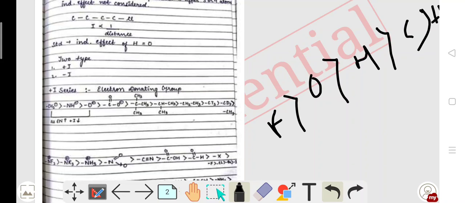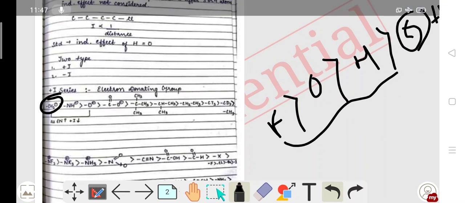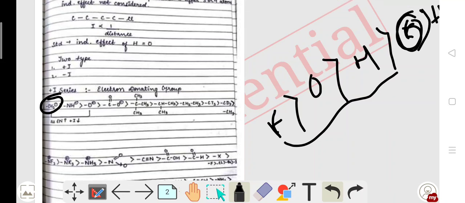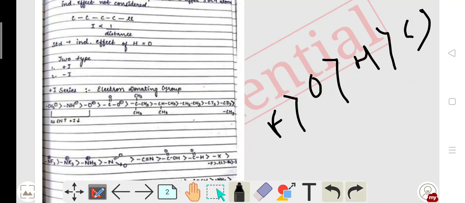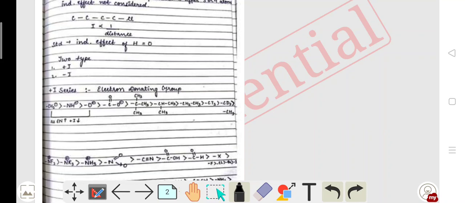Among these, since carbon is less electronegative, it can easily donate a pair of electrons as compared to nitrogen and oxygen. So this order is followed. As electronegativity increases, the plus I inductive effect decreases.